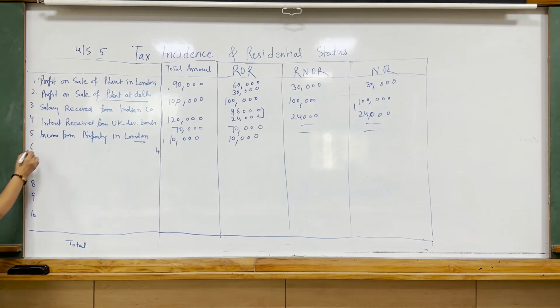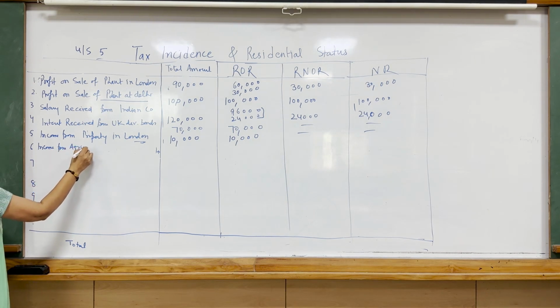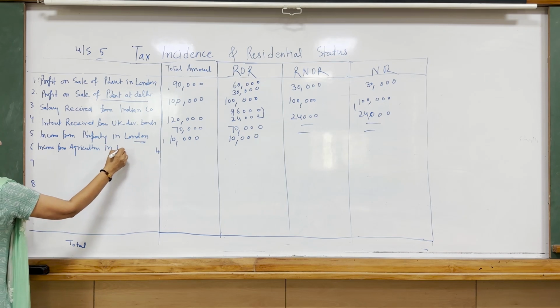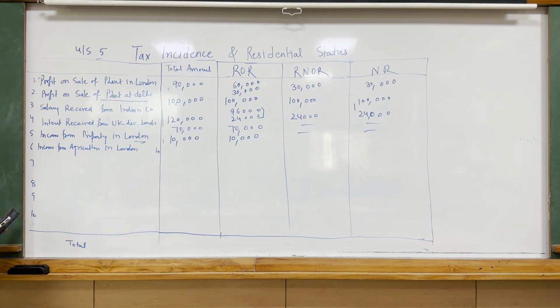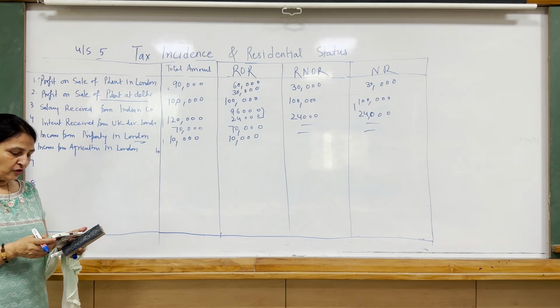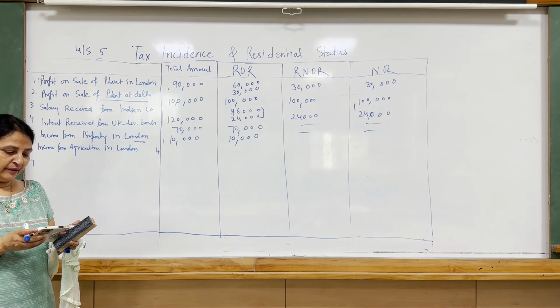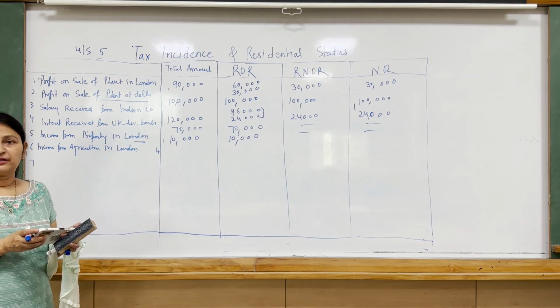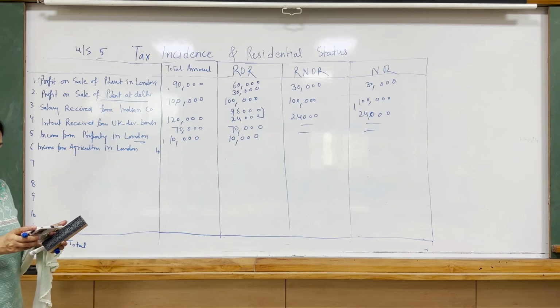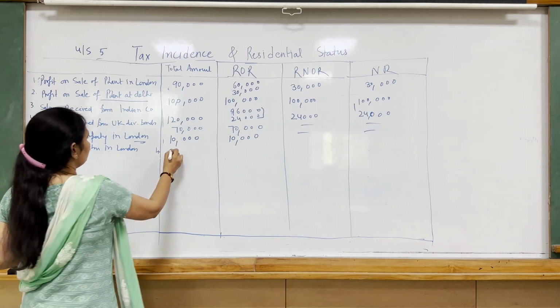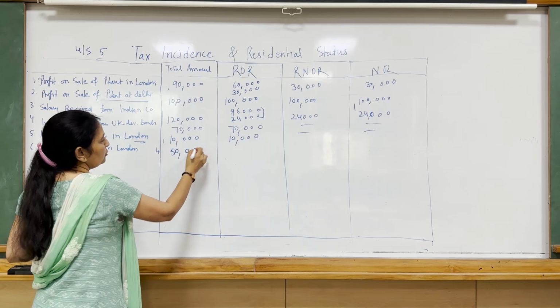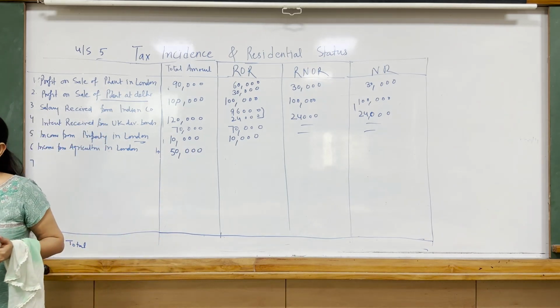Now next is income from agriculture in London, received there. The agriculture land is in London, and it is received there as well. Half of which is used for meeting hostel expenses of X's son, X is the assessee's name, in England, and the remaining amount is later remitted in India, right? So it is a foreign income of rupees 50,000, half of the income is remitted in India.